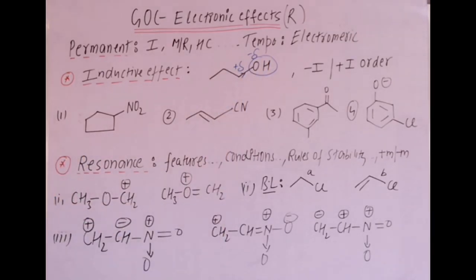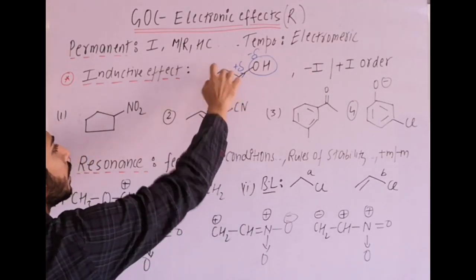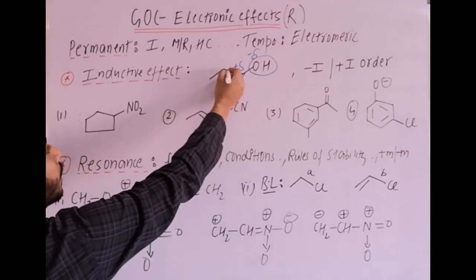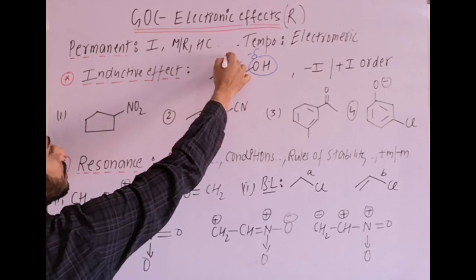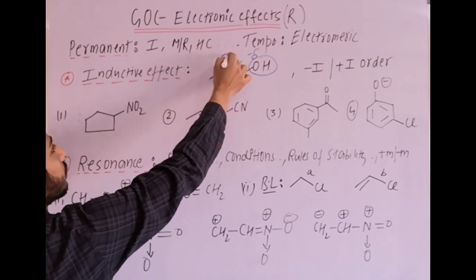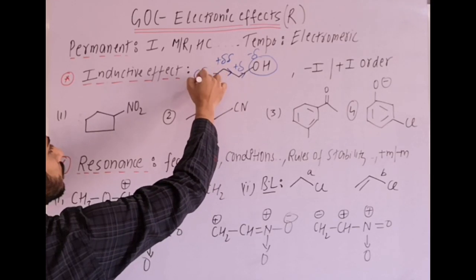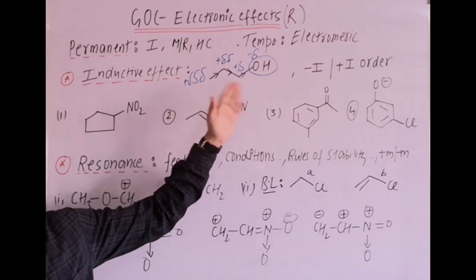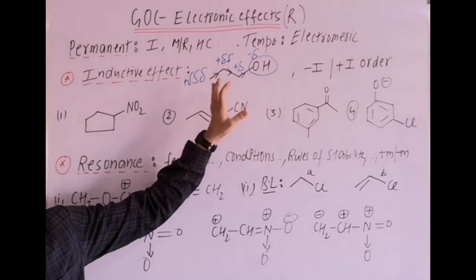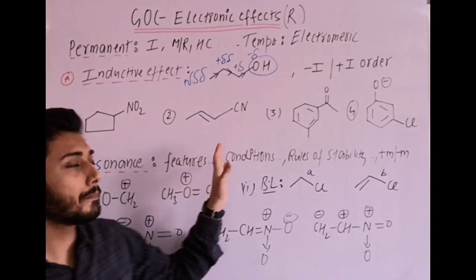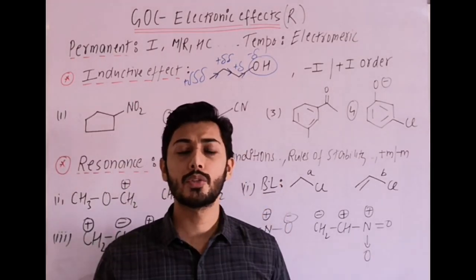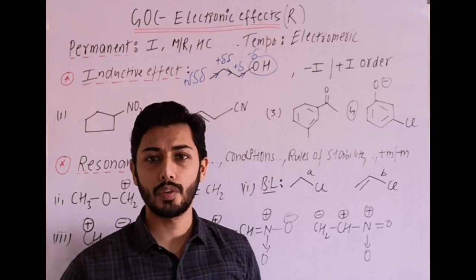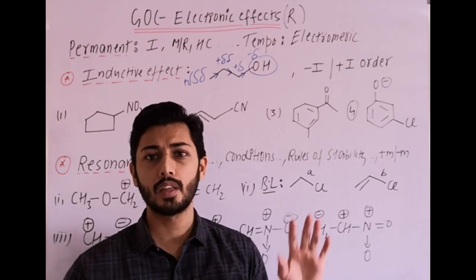Now if this carbon is getting positive, that means it is electron deficient, therefore it will withdraw electrons from other carbon, and this is like this. So here the point is that it is a permanent effect, distance dependent effect, and becomes negligible after third carbon atom. Then there is no delocalization of electrons, only partial shifting of electrons takes place in inductive effect.